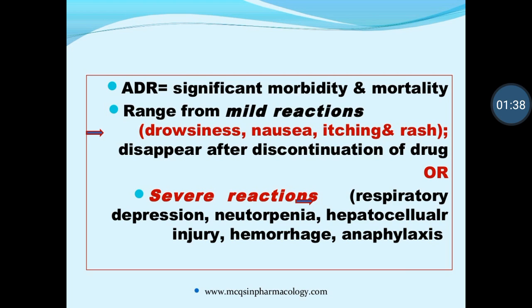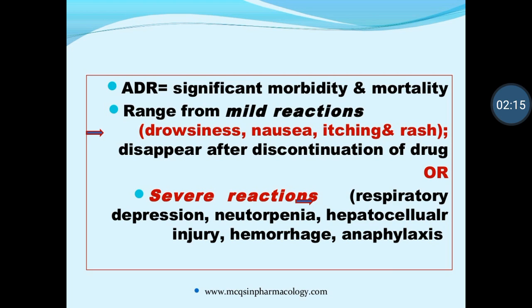Then what is the meaning of the word significant? Significant means the number of people or number of drugs taken should be a very large quantity. If 100 people are taking the medicines and they are producing the adverse drug reaction in about 60% or more than 60%, then only we can say significant adverse drug reaction has taken place.